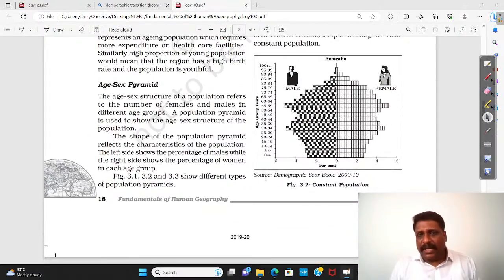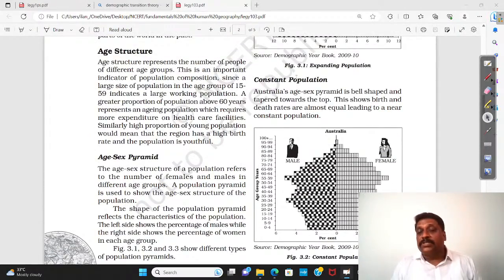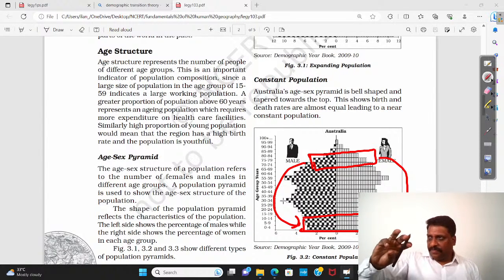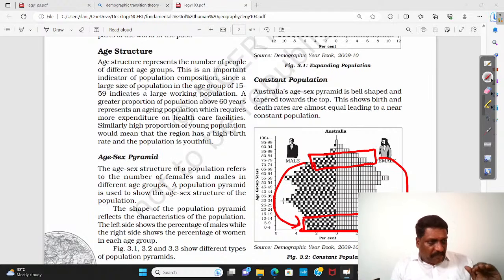On the other hand, when I talk about constant population, what is this constant population? If I take the population of the old and the population of the young, I understand it is nearly replaced. The mortality rate is compensated by the fertility rate.